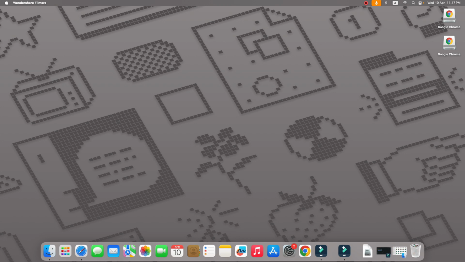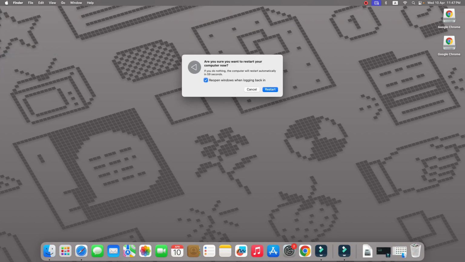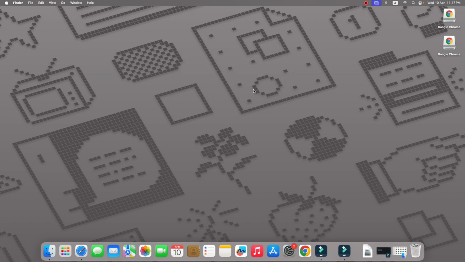So let's start the video. First of all, quit your application. After quitting your application, click on this Apple icon and then click on restart, and again click on restart. After restarting your MacBook, your problem will be fixed.